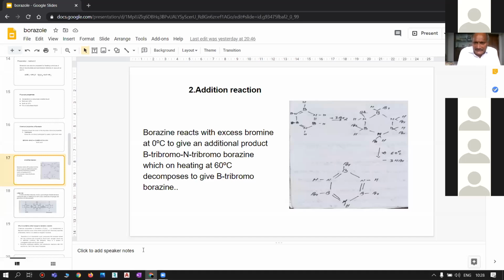The following reaction shows borazine reacting with 3 moles of bromine, forming an addition compound called boron tribromo nitrogen tribromoborazine, an addition product, which on heating at 60 degrees centigrade forms boron tribromoborazine.